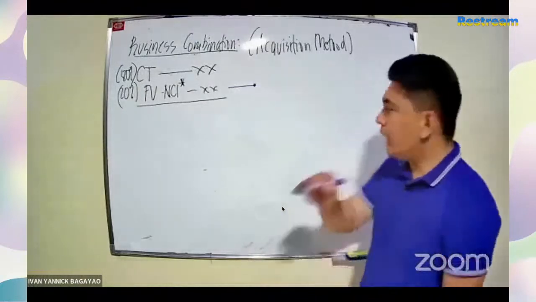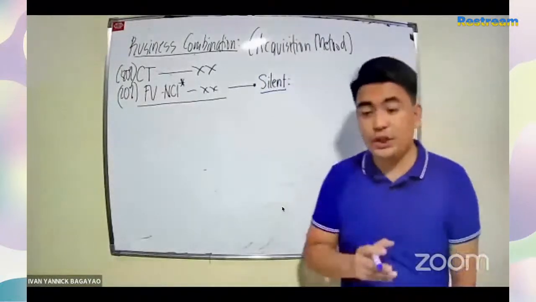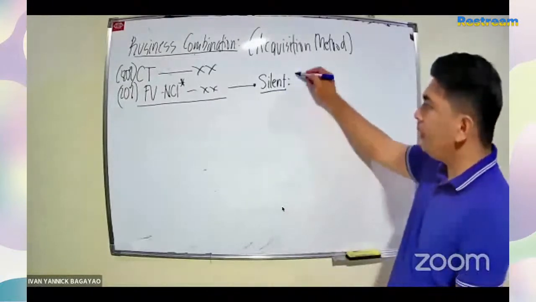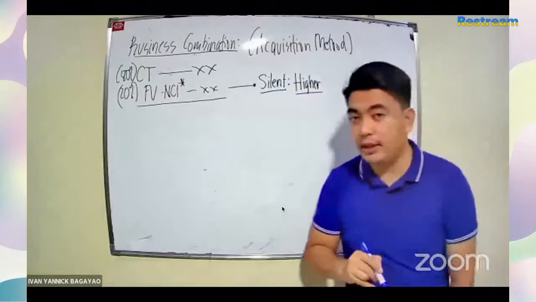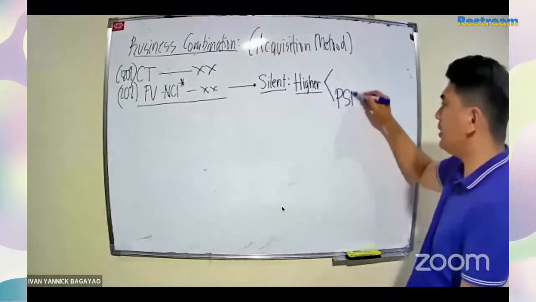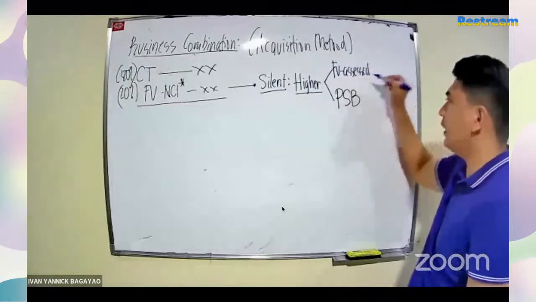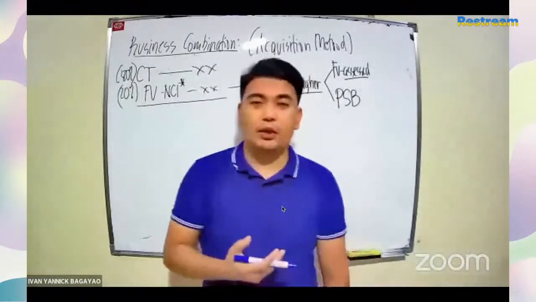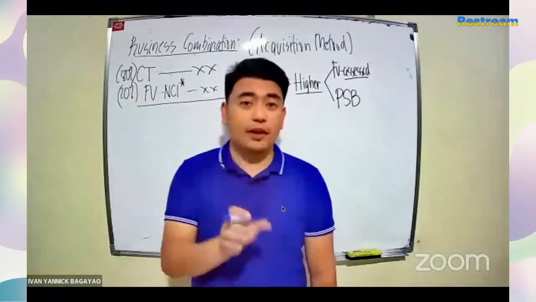Una, silent ba yung problem as to evaluation of the NCI beginning? Kung silent po, kailangan mong i-compute ang tinatawag nating PSP. It is higher between the proportionate share basis and the fair value assessed. So pag sinabing assessed fair value, yan yung assessment ng combining entities o yung mga hindi sa akin, sabi ni parent, mga non-controlling. Ito yung valuation niya. So that's fair value assessed.